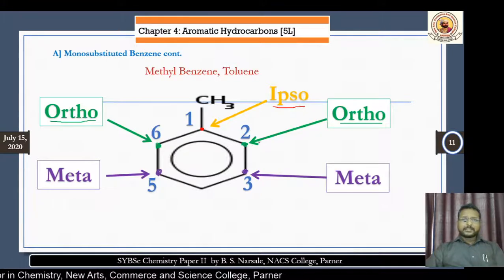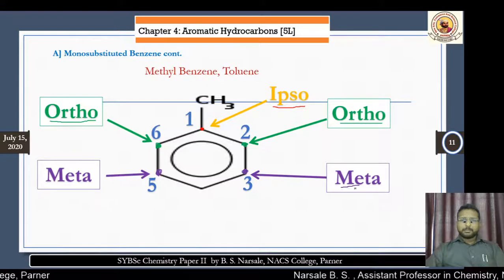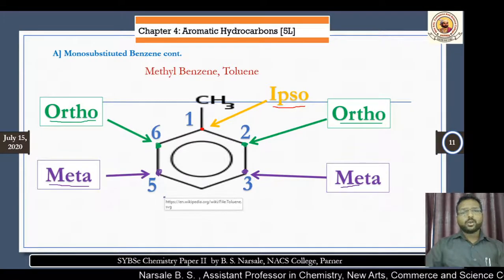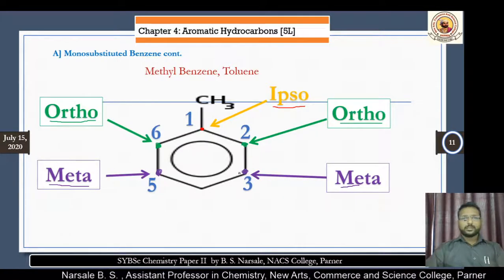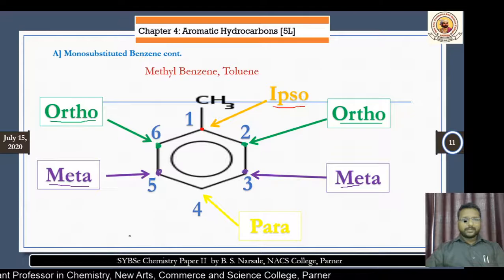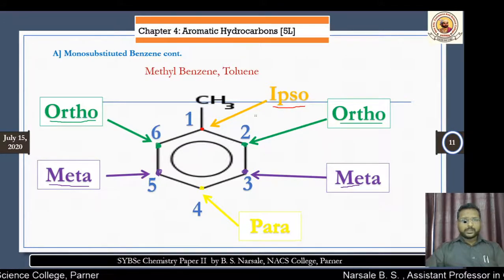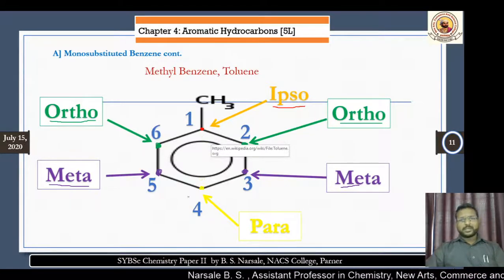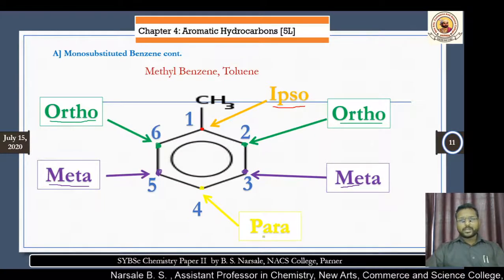And they are next to the ortho. What do I say? They are next to the ortho, then they are called meta. Both 3 and 5 are known as meta carbon atoms. And finally, the remaining one is the fourth one, and the fourth one is known as the para carbon atom, which is perfectly opposite to the ipso carbon atom. The fourth position is known as para.